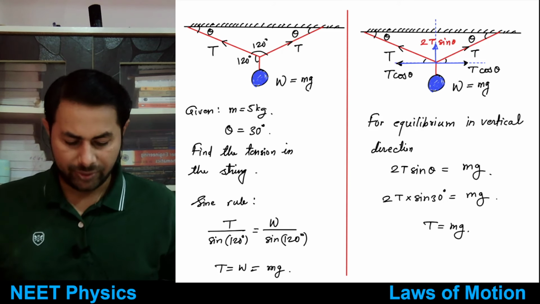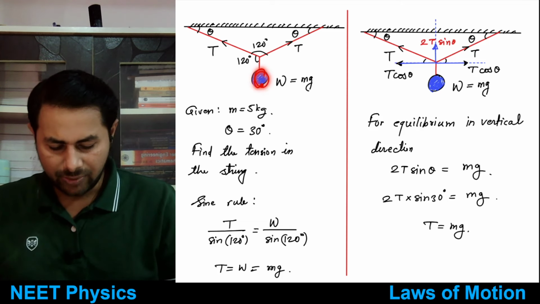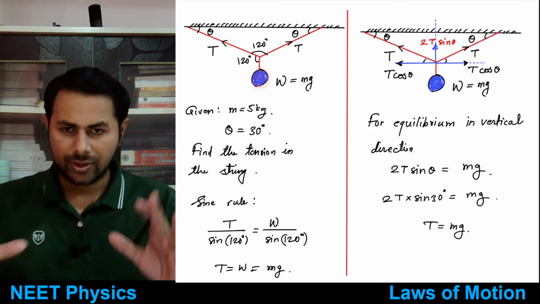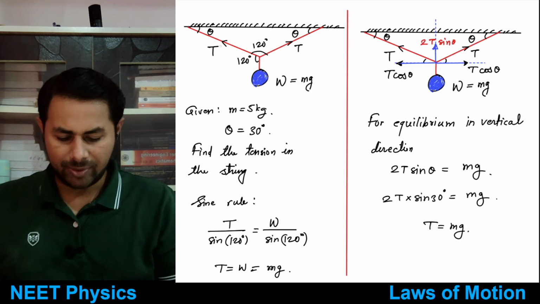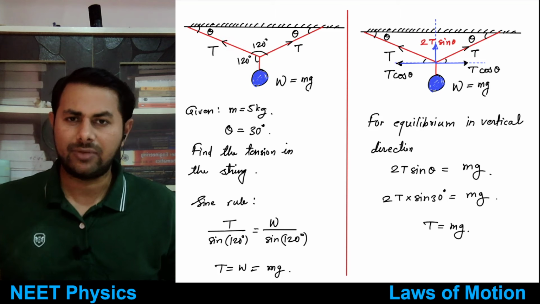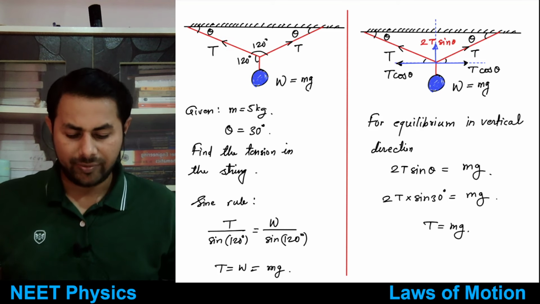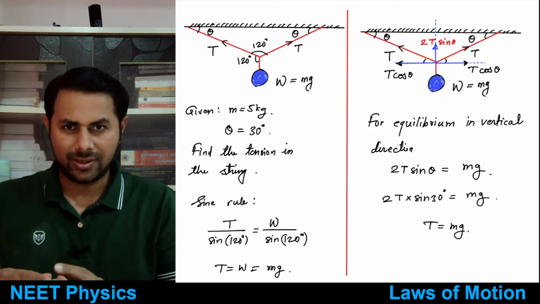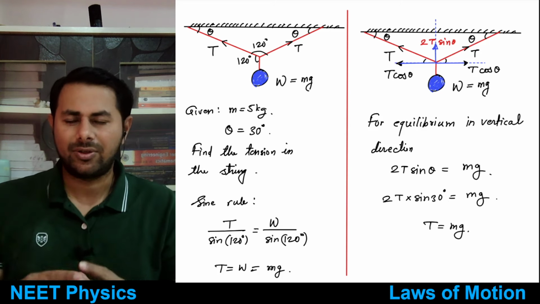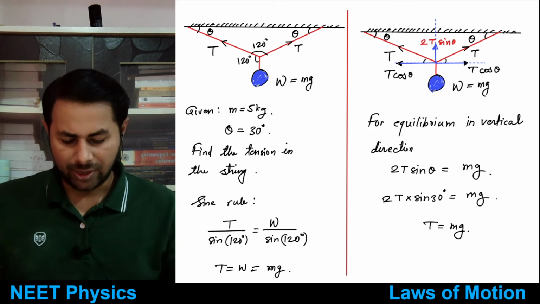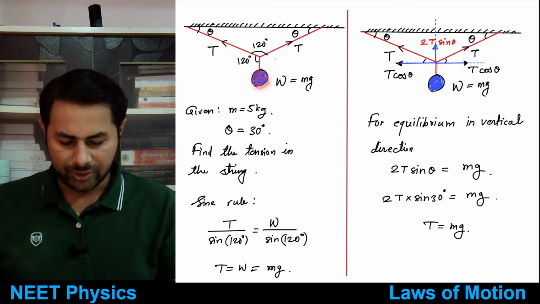So what I will do is, so I have this force, because all these three forces are in equilibrium. Equilibrium means sum of these three forces is equal to what? It is equal to 0. Okay, because body is at rest. So if body seems to be at rest, then sum of all forces acting on the body must be equal to what? 0. So sum of those three forces is equal to 0.